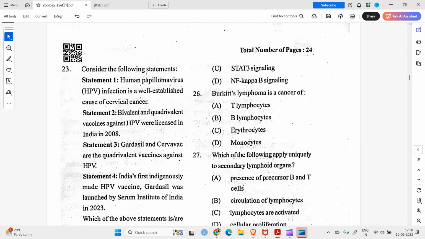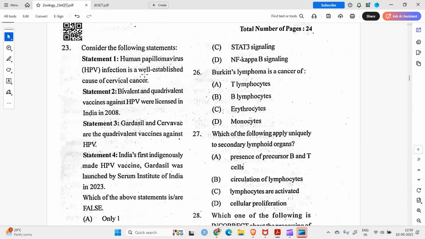Going to question number 23. Consider the following statements. Human papillomavirus infection is a well-established cause of cervical cancer. Yes, this statement is correct. Everybody knows it. Statement 2: bivalent and quadrivalent vaccines against HPV were licensed in India in 2008. This is also correct because I looked it up on the internet.